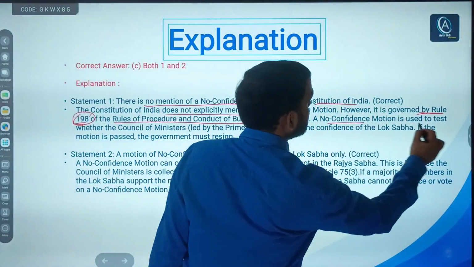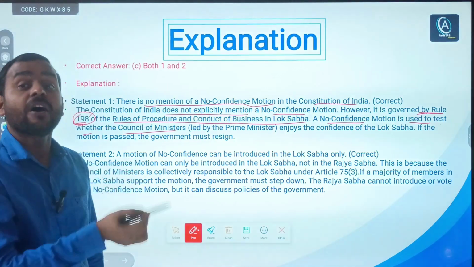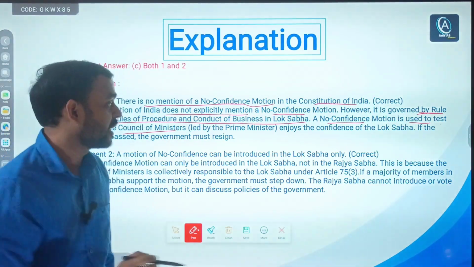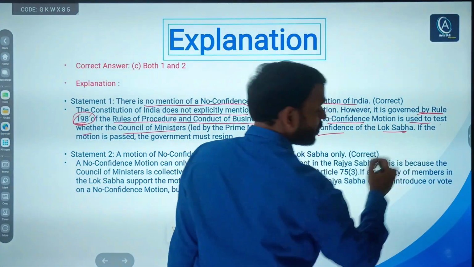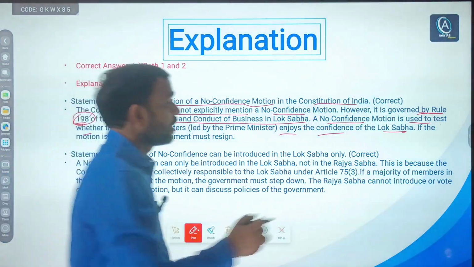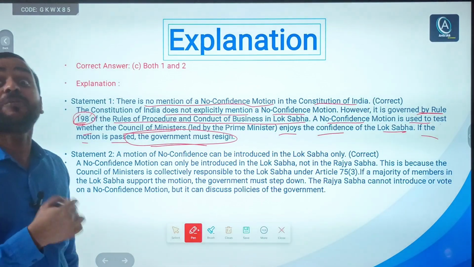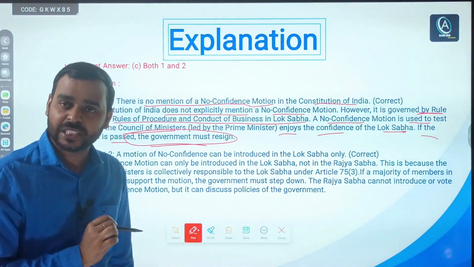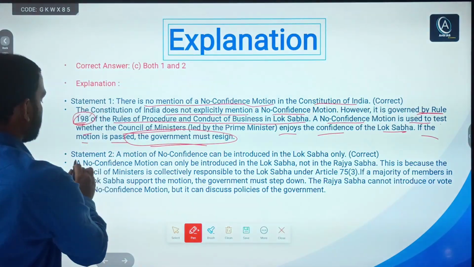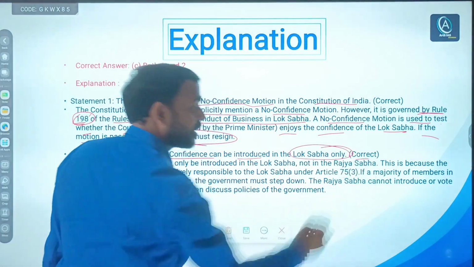A no confidence motion is used to test whether the council of ministers led by the prime minister at the union level, or the council of ministers and chief minister at the state level, enjoy the confidence of the Lok Sabha, or at the state level the legislative assembly. If the motion is passed, the government must resign. The government will fall, and all the ministers will have to resign, including the PM at union level or CM at state level.